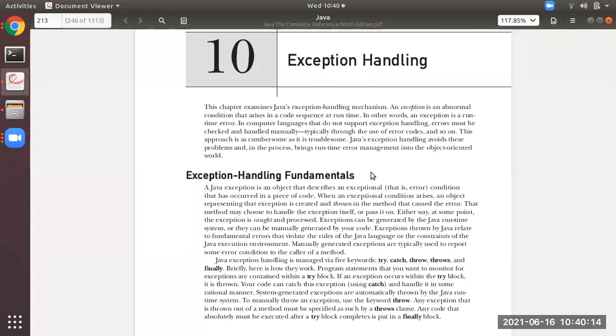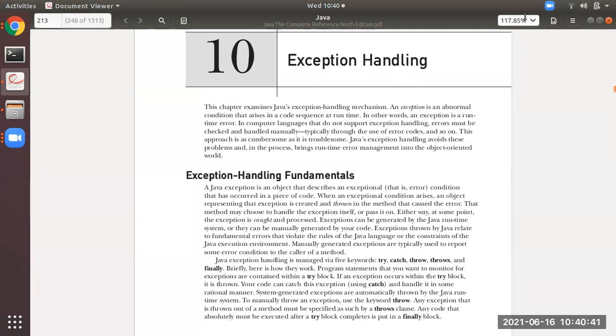For that, there are 5 keywords in Java to handle the exceptions: try, catch, throw, throws, and finally. Few of them you all know, like try, catch, and finally. But apart from that, there are two other keywords, throw and throws. You will see in this chapter what those are, and what is the purpose of those two keywords.